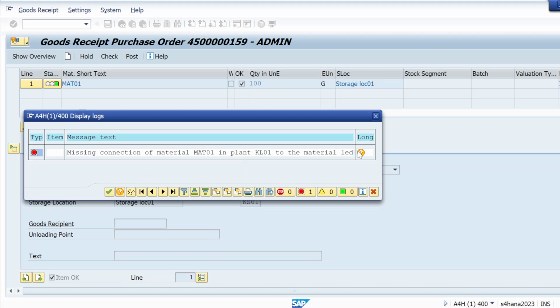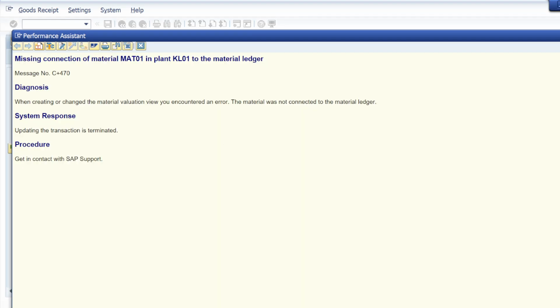Just see, this is the error I was facing yesterday. If you also face this error, what's the reason? The material ledger must be activated. I explained that material ledger error. So how can we make it active? I have shown you that you can use T codes OMX1, OMX2, and OMX3, and make it productive by using T code CKM start.